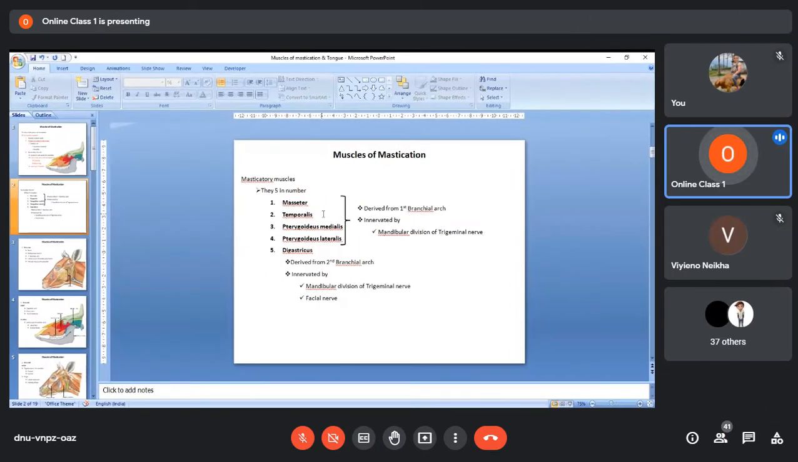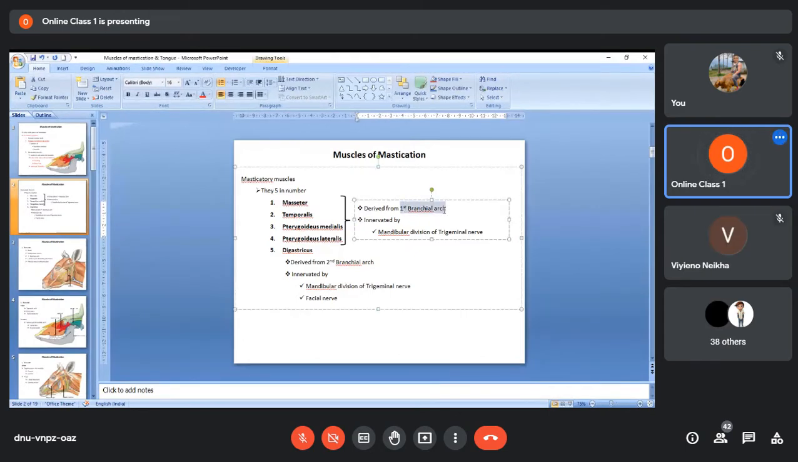So among these 5 muscles, the first 4 muscles have a common origin. That means these 4 muscles originate from the first branchial arch. So branchial arch, like